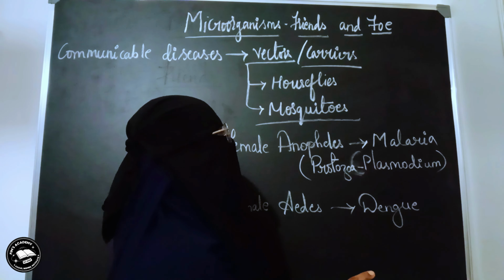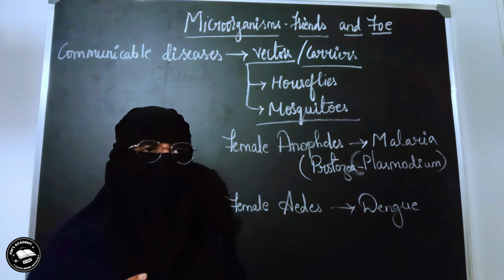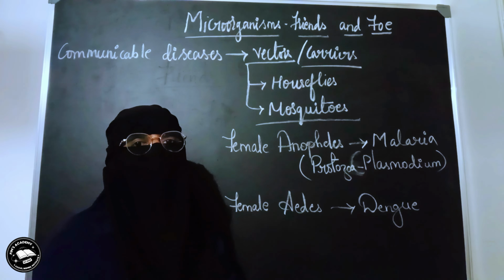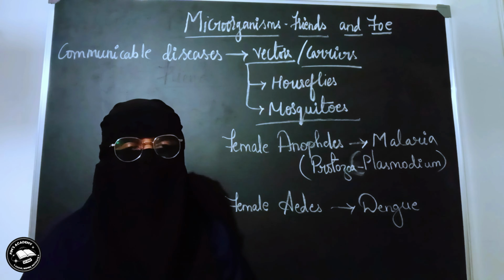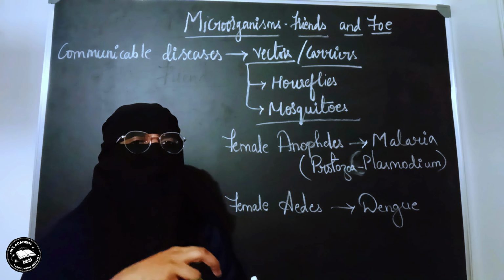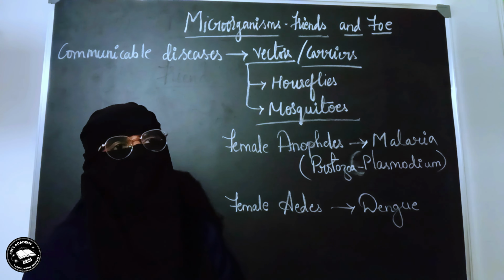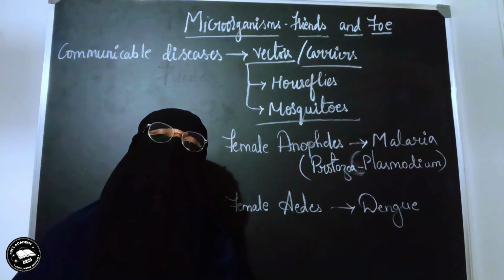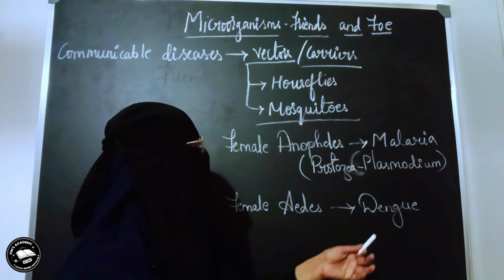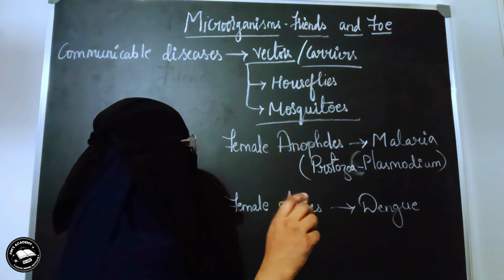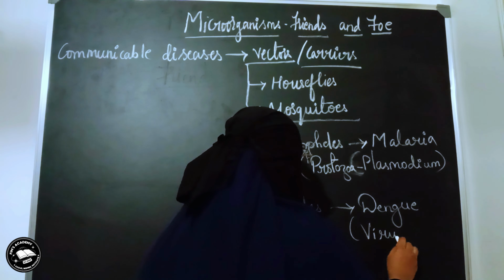Now whenever a person is infected by malaria, if that person is bitten by the mosquito, it simply carries Plasmodium in its sting and goes and bites another person who is healthy. As a result, the Plasmodium transfers from one body to the other, and even the healthy person gets the Plasmodium inside the body and develops a disease called malaria. Next, this dengue is caused by a virus.